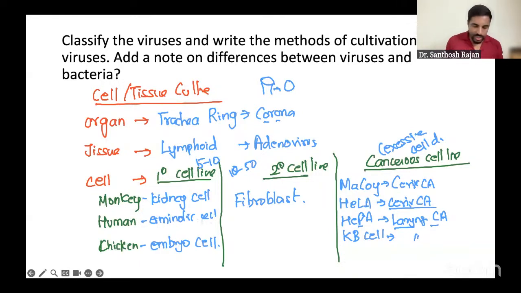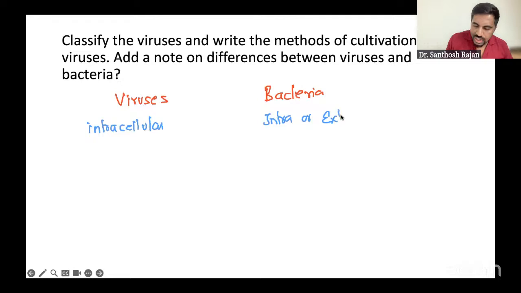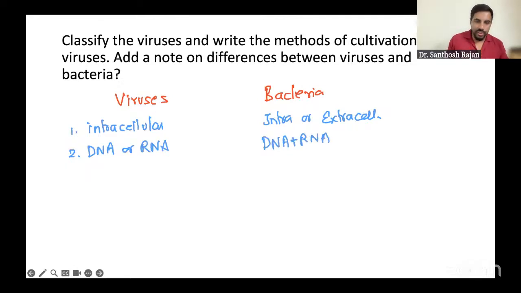Okay, right? Now next. Virus and bacteria, a very, very easy question. You must know from your +2 itself the differences between viruses and bacteria. I'm going to write it very fast with limited time. Viruses are always intracellular. Bacteria can be intracellular or extracellular; it can live inside the host cell or outside the host cell. Number one, viruses always have either DNA or RNA, never both. But bacteria has both DNA plus RNA, nucleic material together. Next one, there is no cell wall, no cell membrane, no true nucleus, and then that bacteria also.